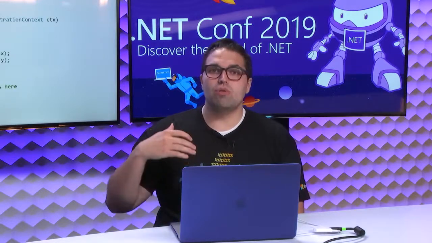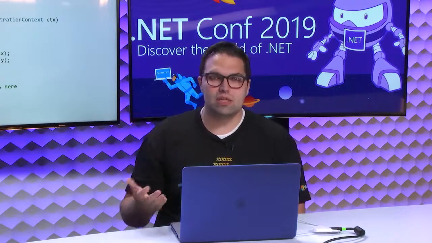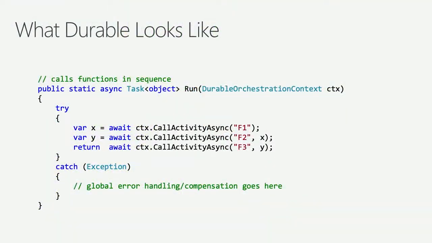So what durable functions lets you do is it's an extension to Azure Functions. It can be installed as a NuGet package, and it will enable you to write this in codeful ways, using code to describe more stateful and long-running stuff. So here, this is an example of an orchestration. It's the same logic I was showing you before, where I'm going to call function 1, then I'm going to call function 2, and then I'm going to call function 3. That's what I've described here in code.